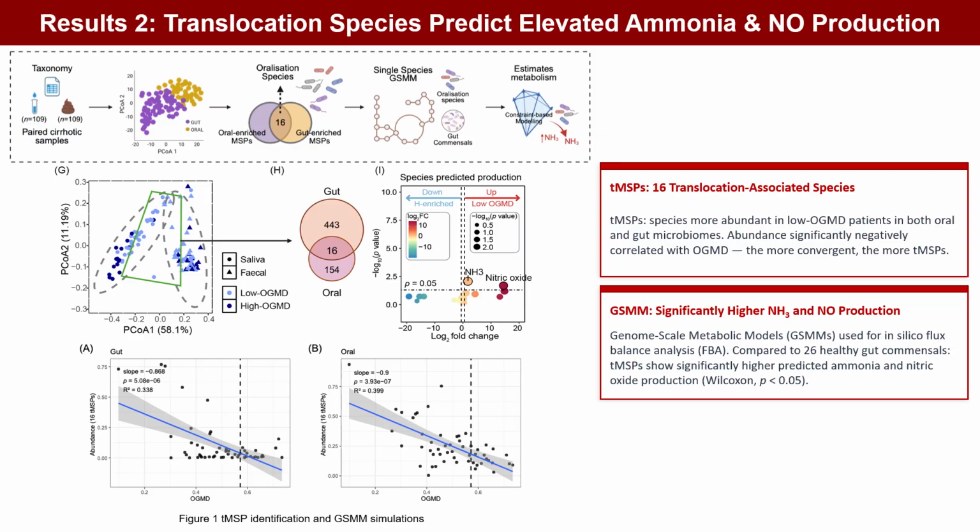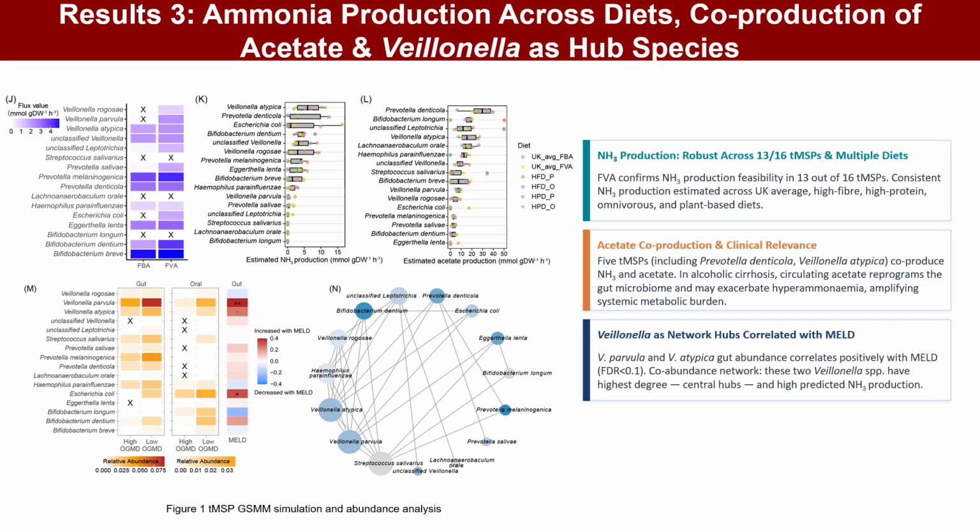Given this convergence, we defined 16 translocation-associated metagenomic species pangenomes, or TMSBs. Their abundance was negatively associated with OGMD, indicating that they become more prominent as oral gut metabolic convergence increases. The genome-scale metabolic models predicted that TMSBs have significantly higher capacities for ammonia and nitric oxide production compared to healthy gut commensals. Flux variability analysis confirmed ammonia production capacity in 13 of the 16 TMSBs, and being consistent across multiple